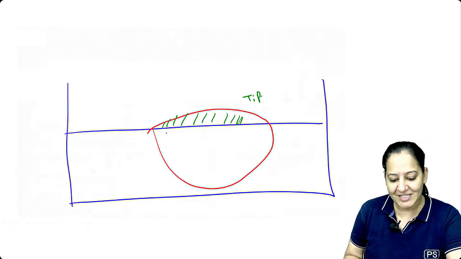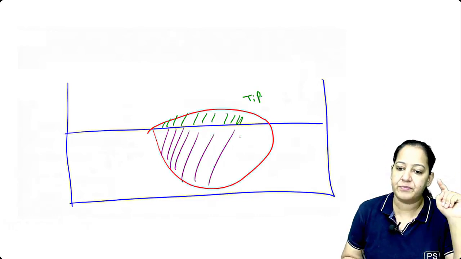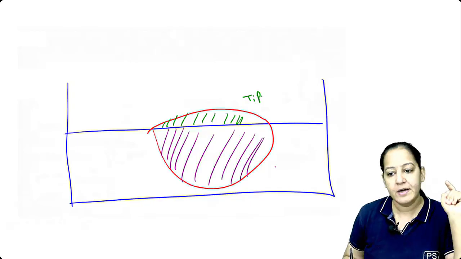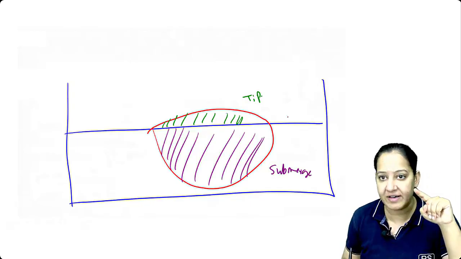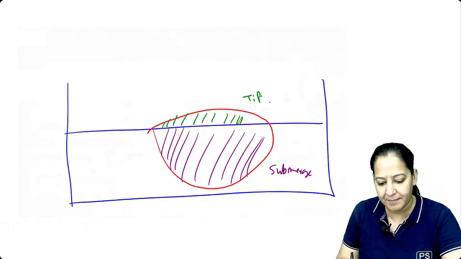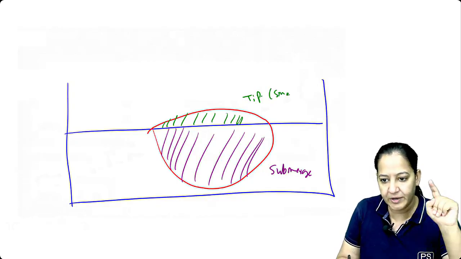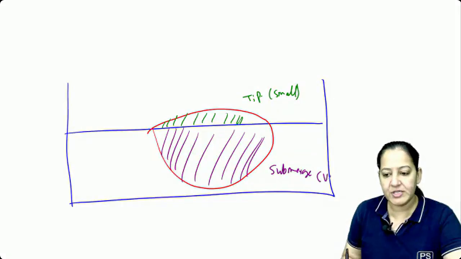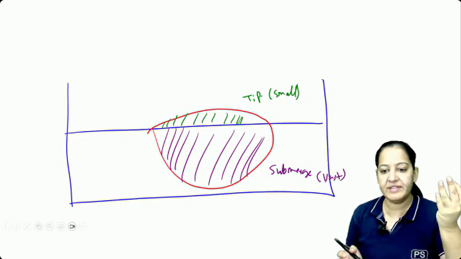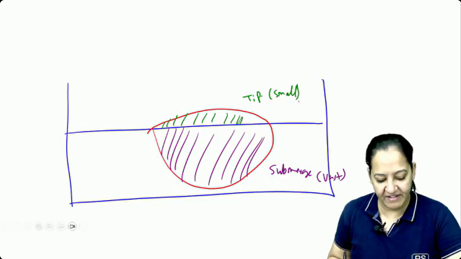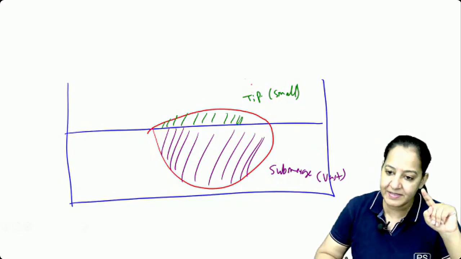And the maximum portion is submerged. It's always there in all icebergs in water bodies. This is the submerged portion. The submerged portion is vast. So the tip is very small, and the submerged portion is very vast. We compare diseases in the community, any disease in the community, with the iceberg. When we compare any disease, the symptomatic cases,